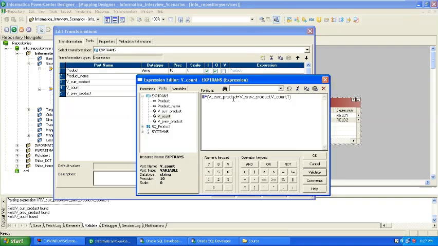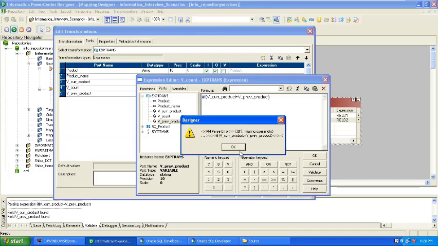Yeah, suppose just the logic: if v current equal to this, then v count, if this equal to this. Validate first. Missing operand current and previous.